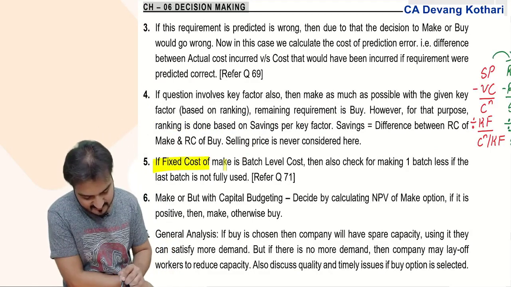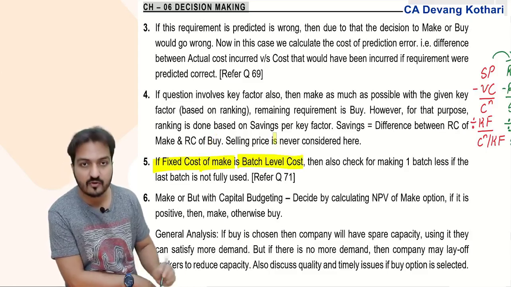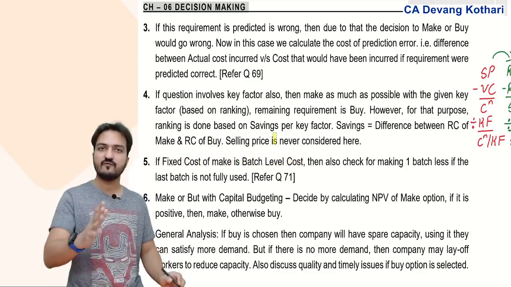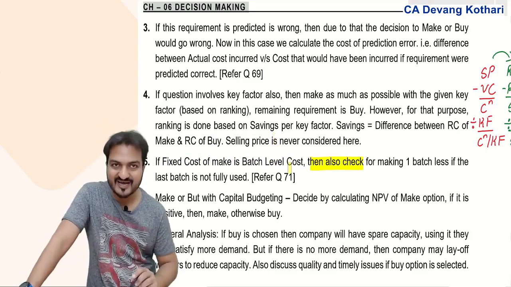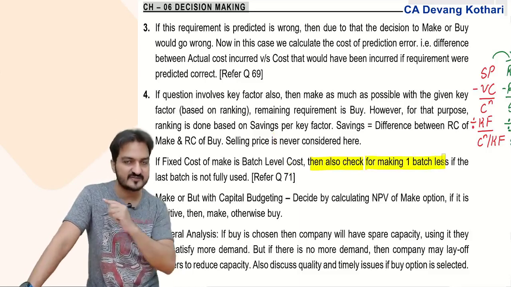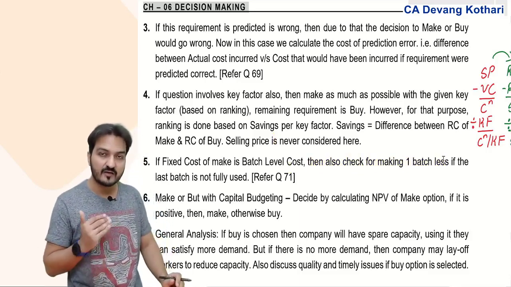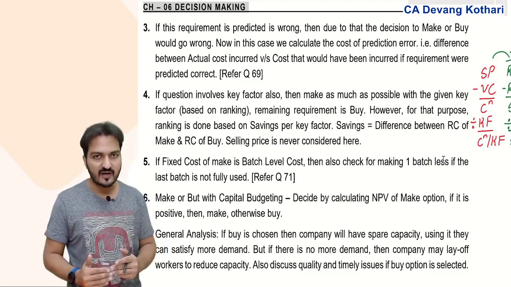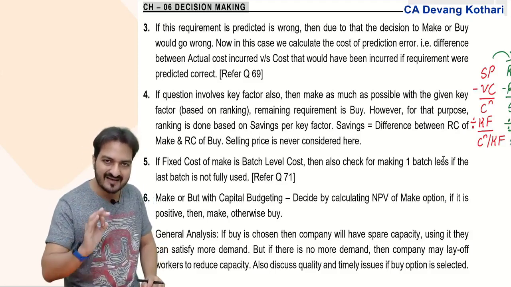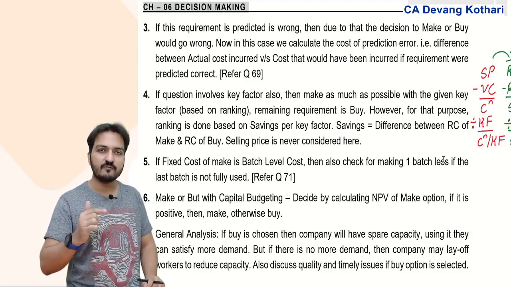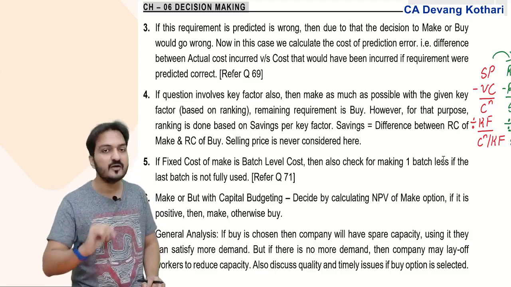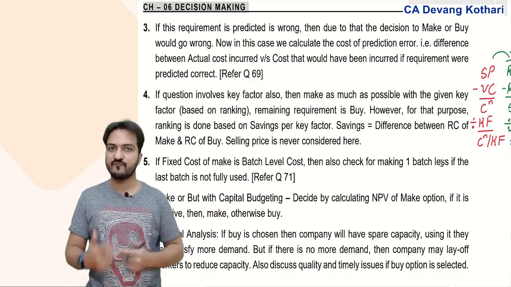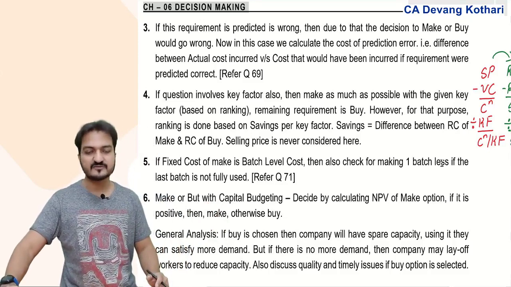Further, if the fixed cost of make is a batch level cost, remember batch level, meaning semi variable, then after giving your final answer, you should also check for making one batch less. This was one trick that I had given you, and you had used that in more than one question. After giving your final answer, you check that if I make one batch less, then for making the units of one batch less, you will save some fixed cost. You might lose the savings of make, but you will save some fixed cost also. So net effect, which is better, you have to decide.